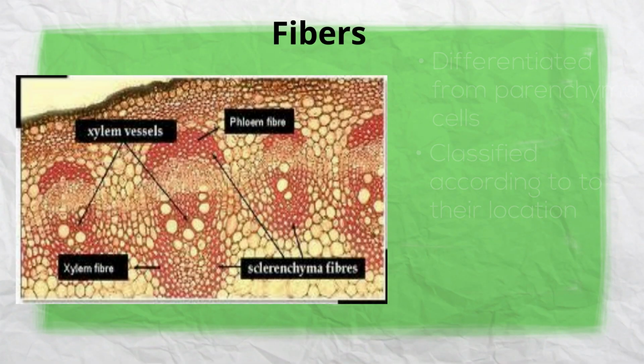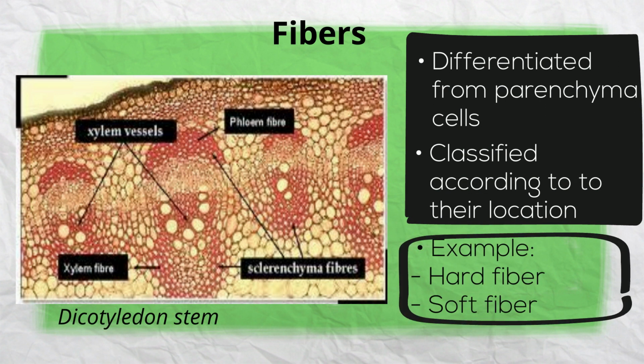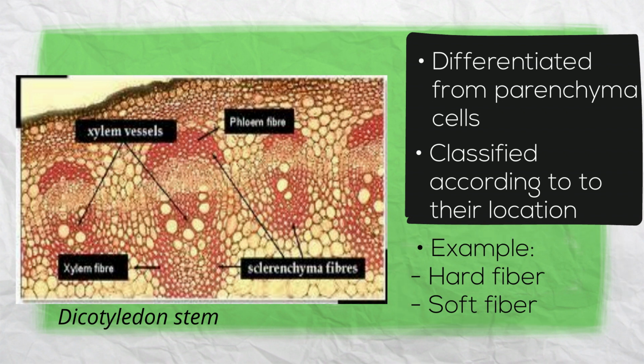Fibers arise from extension of differentiated parenchyma cells. The name of fibers are determined by their location within the plant tissues. For example, xylem fibers and phloem fibers. Commercially, fibers are classified according to their strength, which are hard fibers and soft fibers.